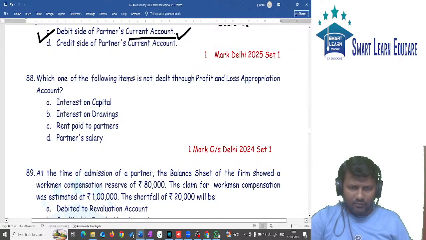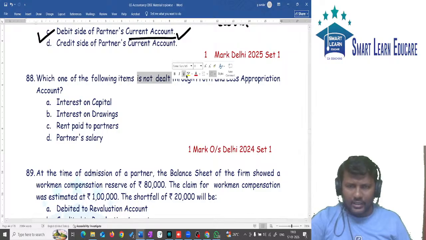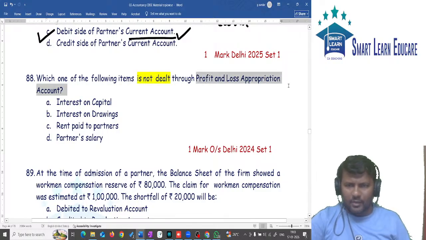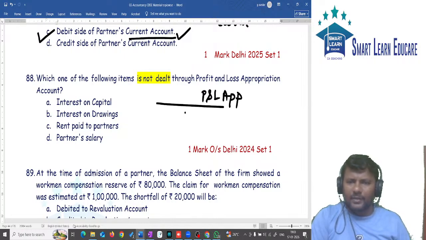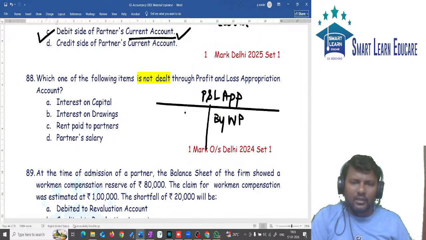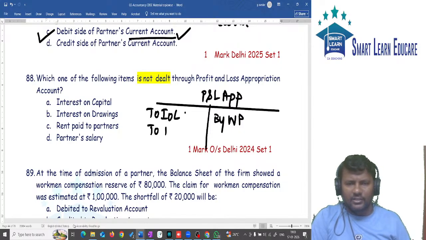Next, which of the following is not dealt through P&L appropriation? We already discussed the format of the P&L appropriation account. What is the format? Starting point is by net profit. On the debit side we have interest on capital. Also we have interest on drawings, commission to partner, and share of profit to partner.